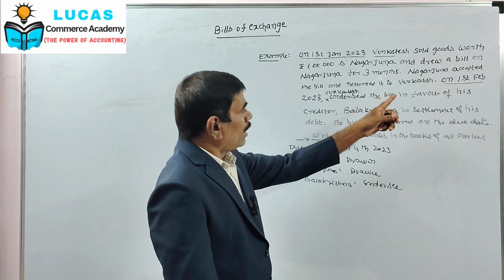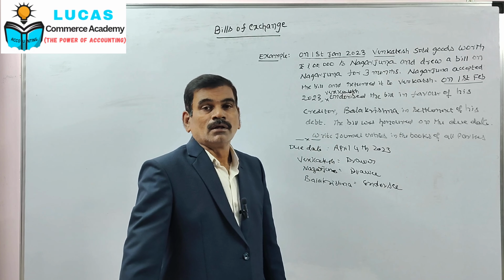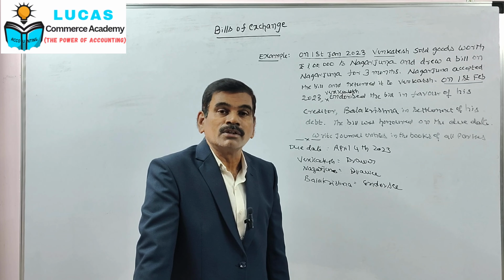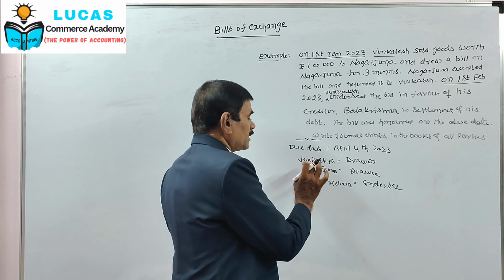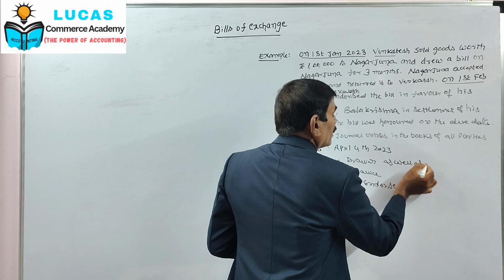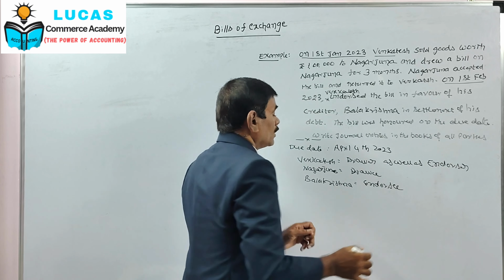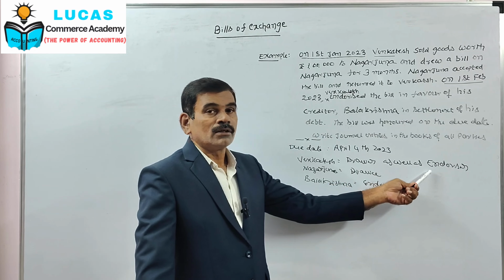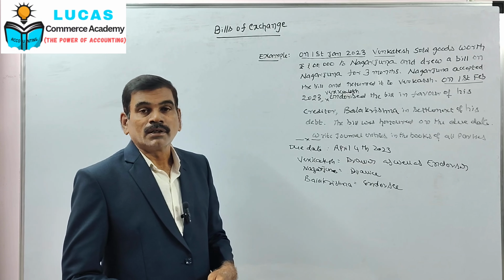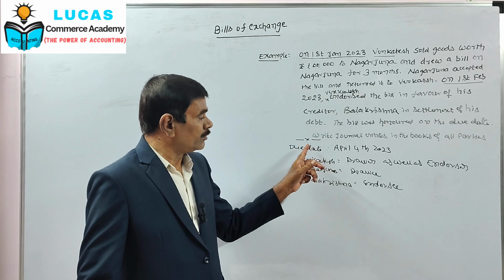On 1st February 2023, Venkatesh endorsed the bill to Balakrishna. The person who endorsed the bill is known as endorser. So here Venkatesh is the drawer as well as endorser. Nagarjuna is the drawee. Balakrishna is the payee. So now we are going to pass journal entries in the books of all parties.